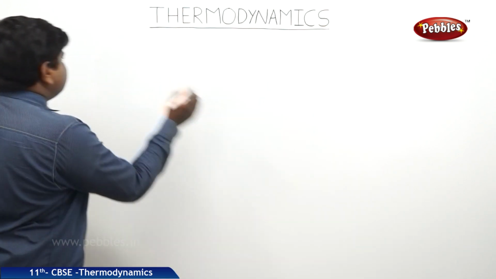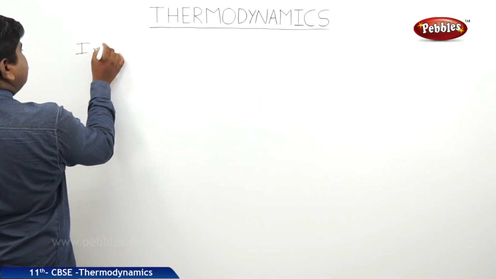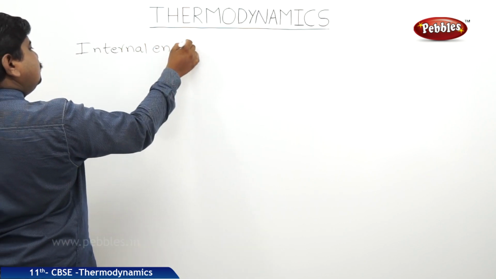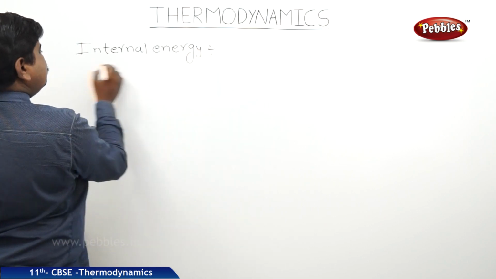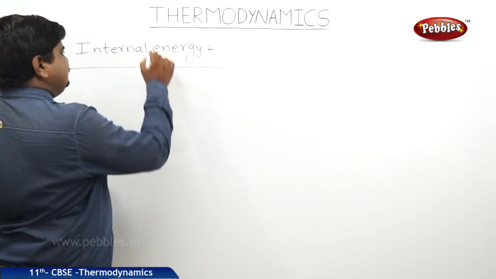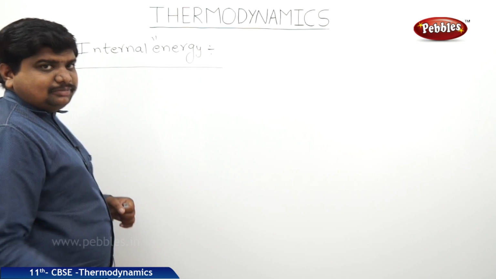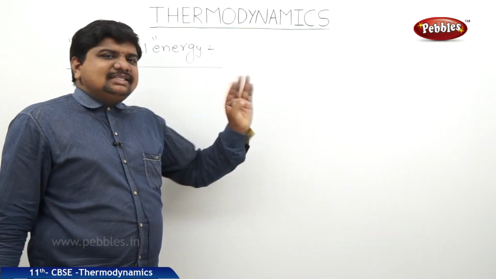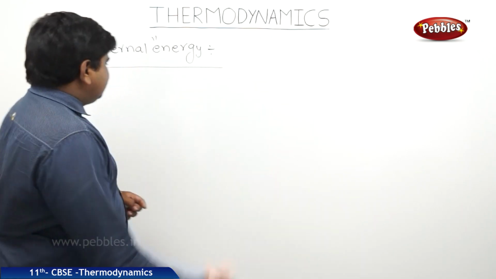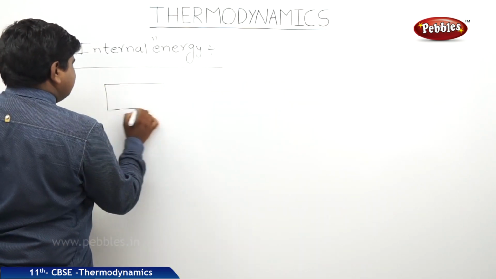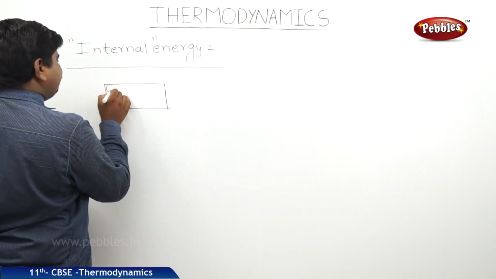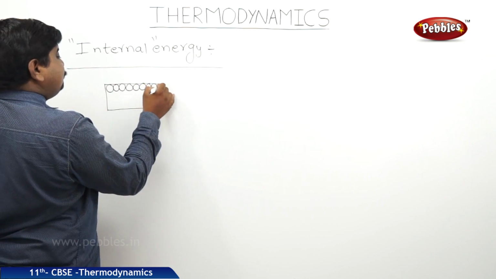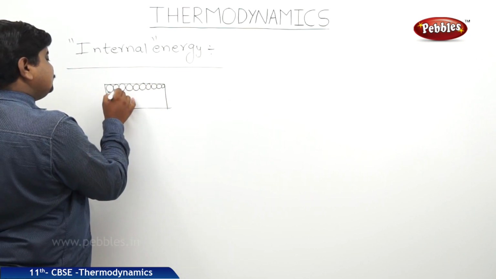The next concept is internal energy. Internal means it was not shown for external purposes. This internal energy is also called the potential energy of the molecules. Let us take a gas or any substance which contains some finite number of molecules. These molecules are located at different positions inside the object.